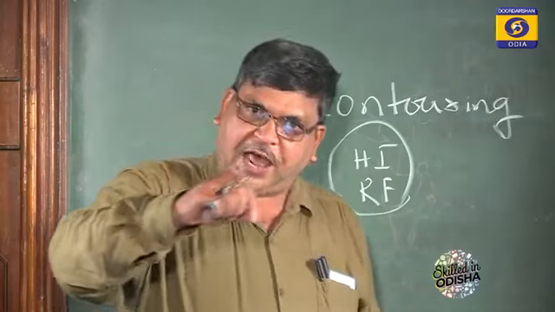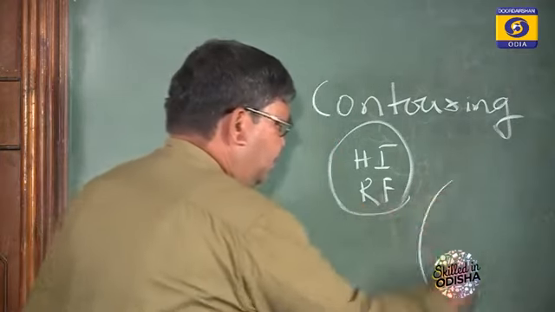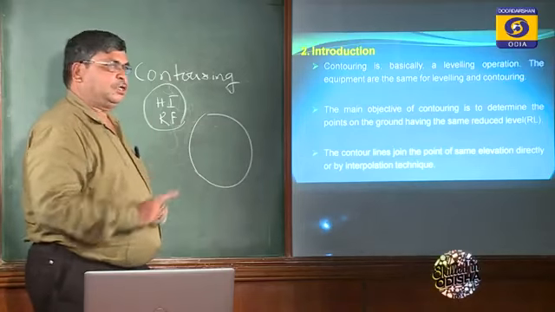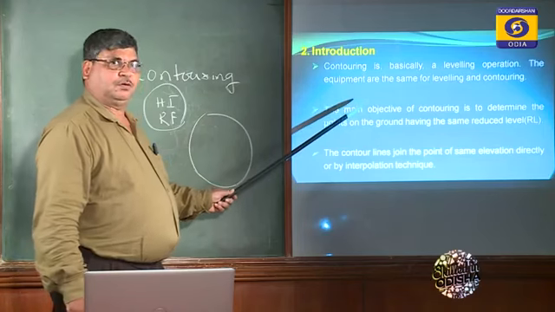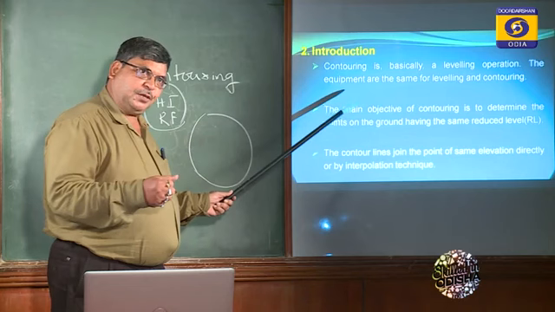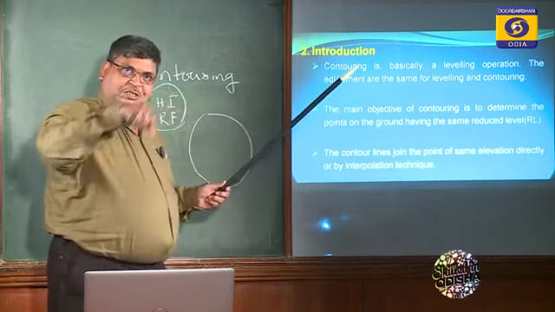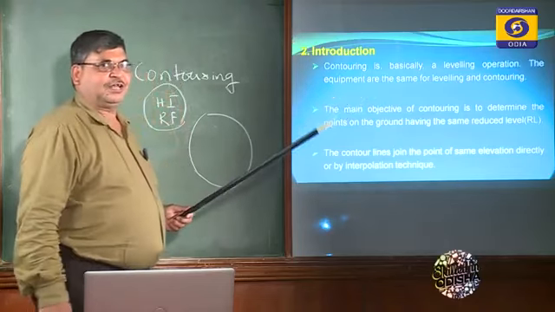The line joining the points of equal RL is known as a contour. So the main objective of contouring is to determine the points on the ground having the same reduced level. Suppose we select 100 RL; the imaginary line joining the points of 100 RL is known as a contour line.